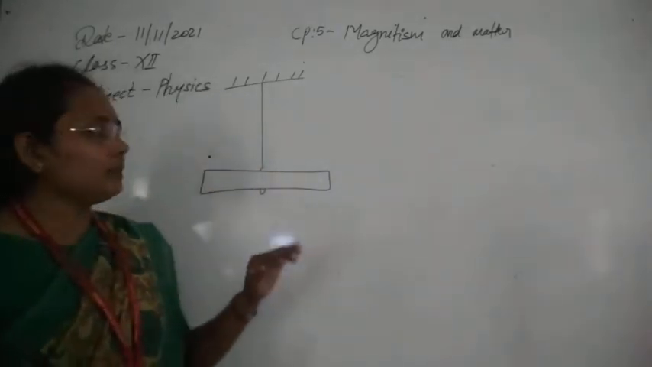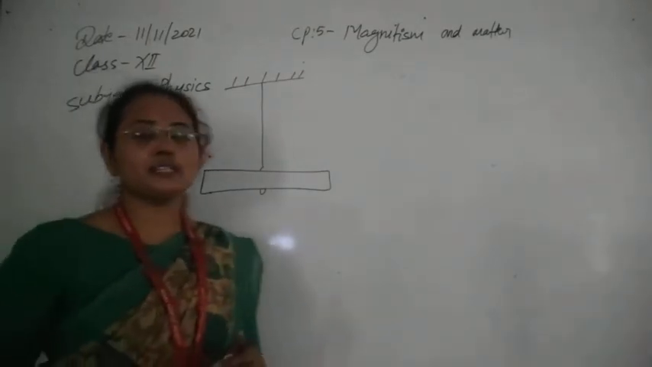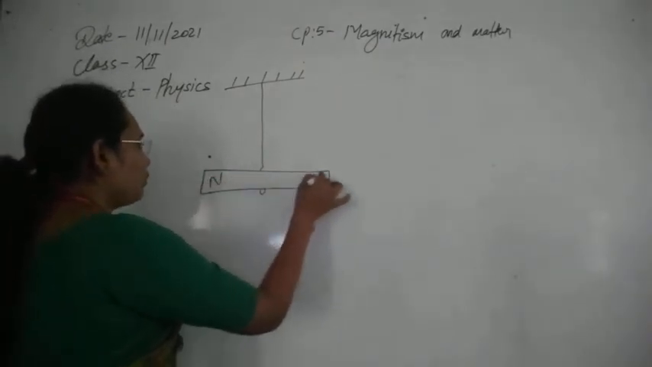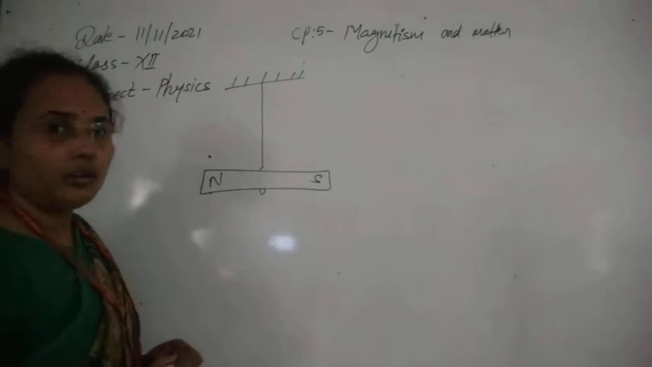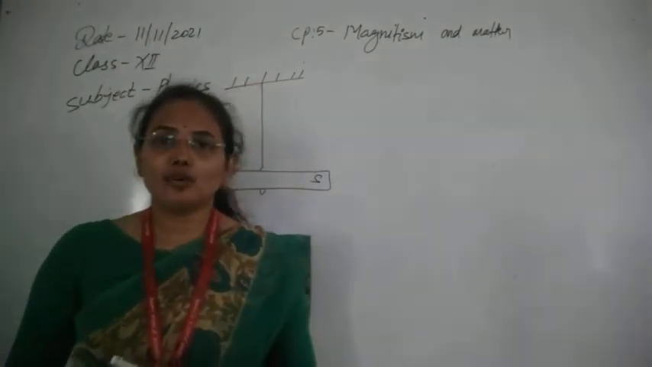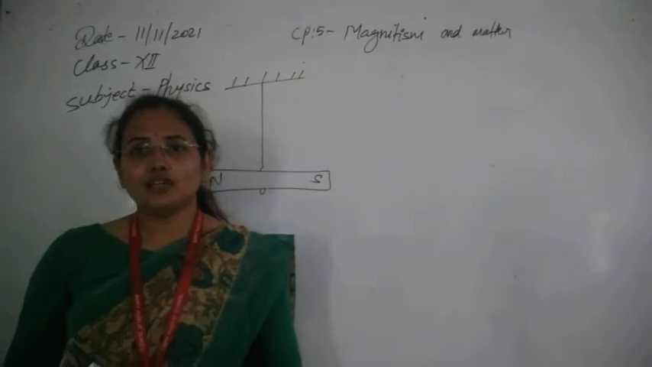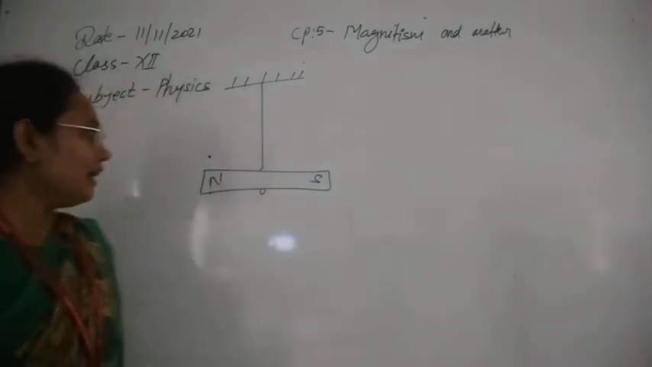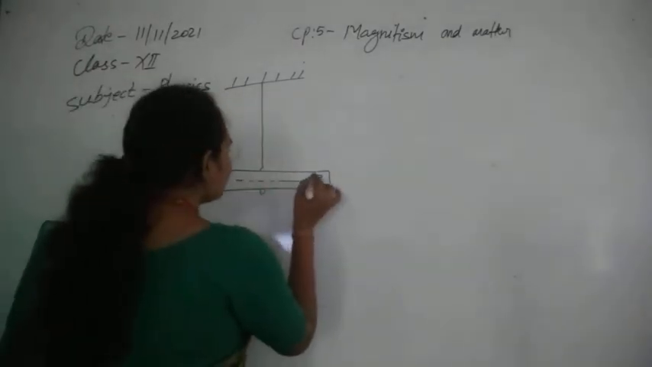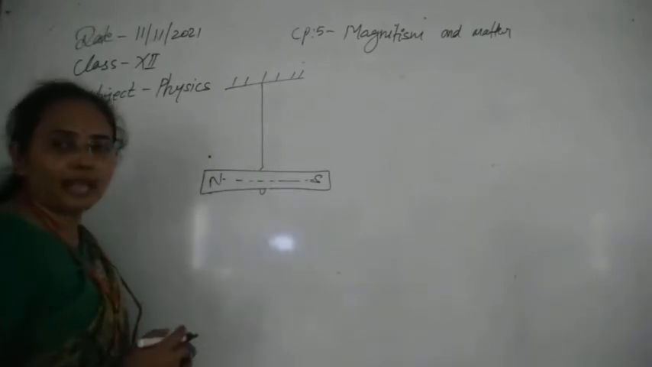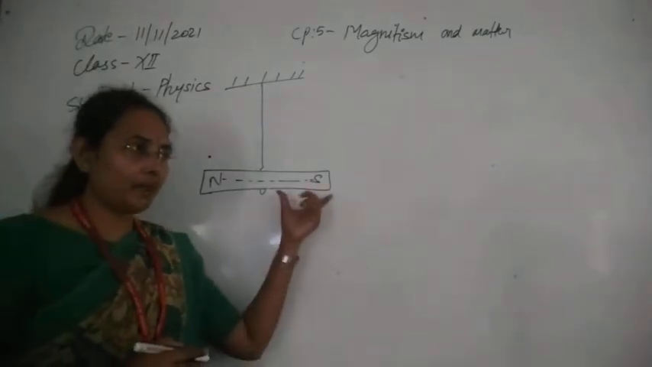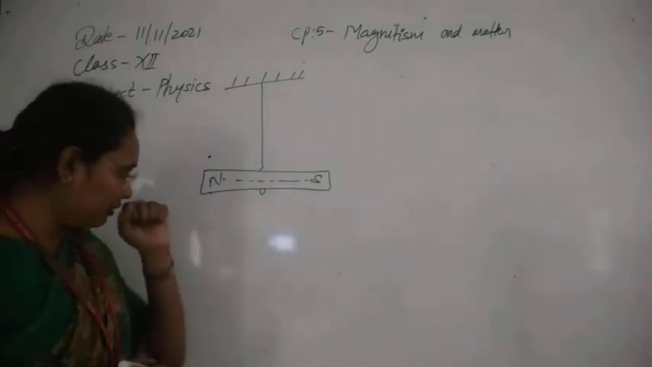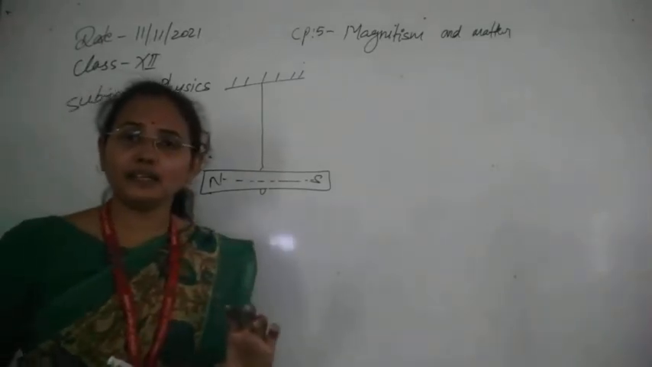The second property of the magnet is that it always appears in dipole form. One side of the magnet is known as the north pole and the other side as the south pole, because of its directive behavior of always staying in the north and south direction. That is why we give the poles the names north and south poles. The axis joining these north and south poles is known as the axis of the magnet, or the magnetic axis.